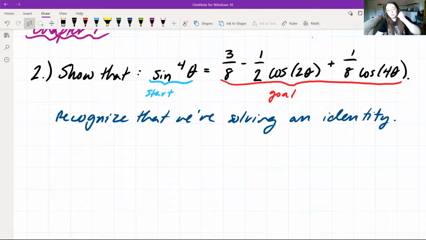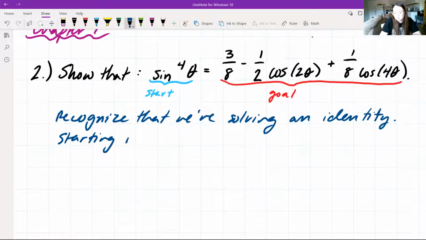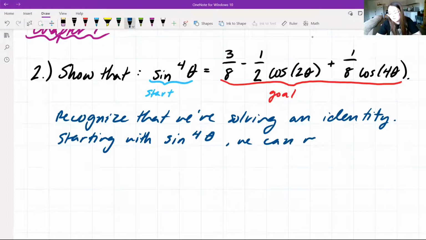So if we want to start at sine to the power of 4 theta, we can expand this. We're going to rewrite it because we know that we have lots of equations for sine squared of theta.